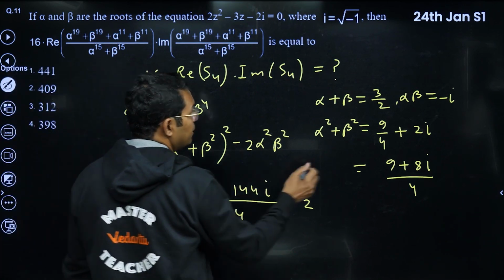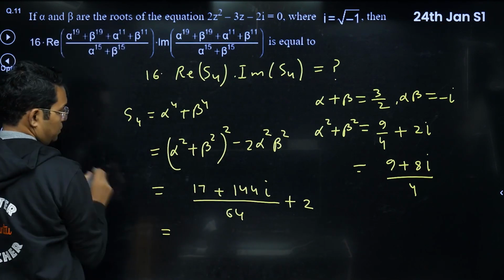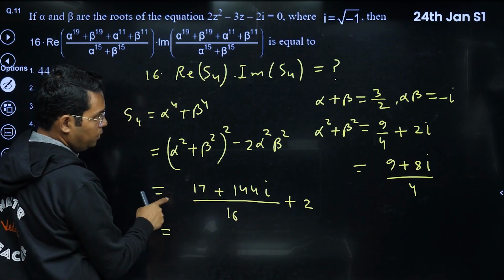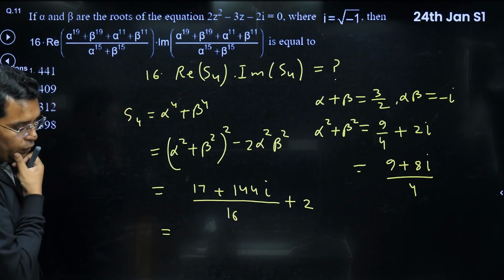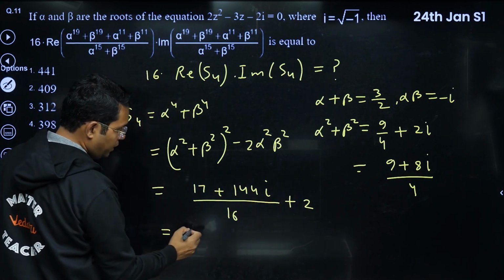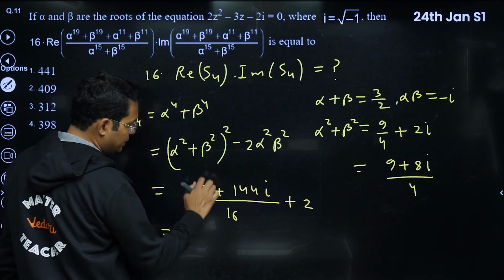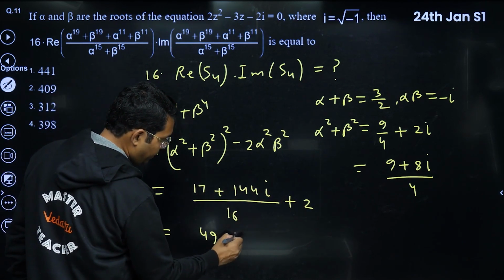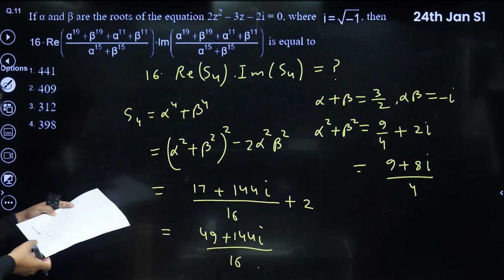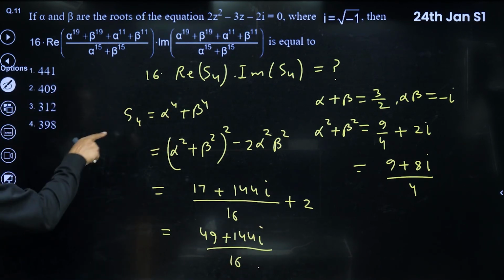One minute. This is 16, how am I writing this as 64? This is 16 only. So 9 square is 81, 81 minus 64 is 17. Yeah, that is right. So 32 plus 17 will be 49, plus 144 iota upon 16. Yeah, I think this is now right. The same thing I was getting at that time also. So this is what we are looking for.